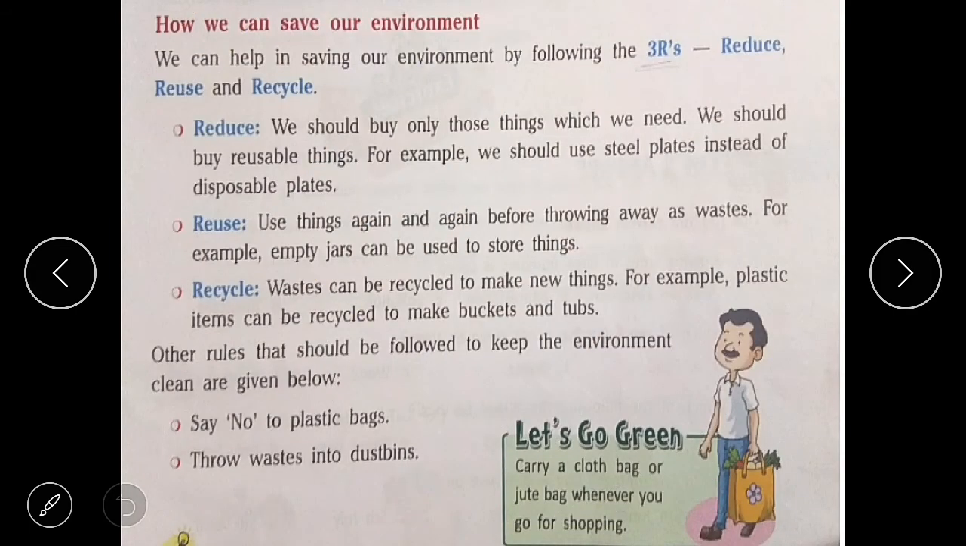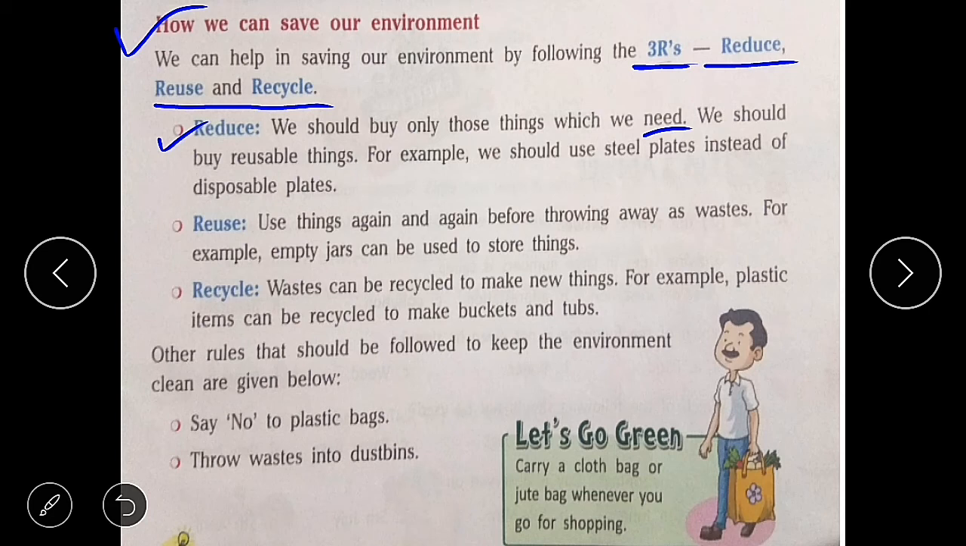Now, let's see how we can save our environment. We can help in saving our environment by following the 3 R's, that is, reduce, reuse, and recycle. How can we reduce? We should buy only those things which we need. For example, we should use steel plates instead of disposable plates.